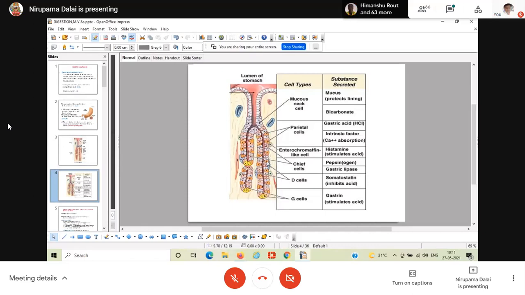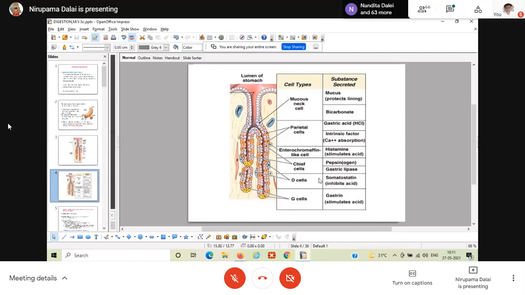Besides these cells, they also have endocrine cells. Endocrine cells means they secrete hormones. There are two specific types: one is your D cells and the second is your G cells. D cells we have discussed in the gastrointestinal hormones. Somatostatin is the hormone having 14 amino acids, and there is also a 28 amino acid form. Two variants are there: somatostatin-14 and somatostatin-28.